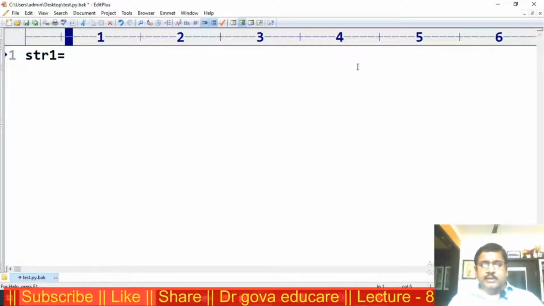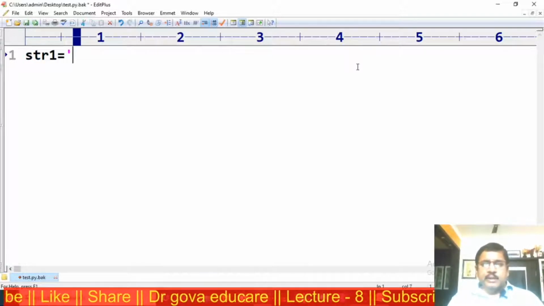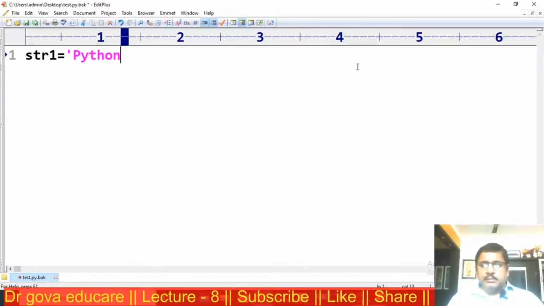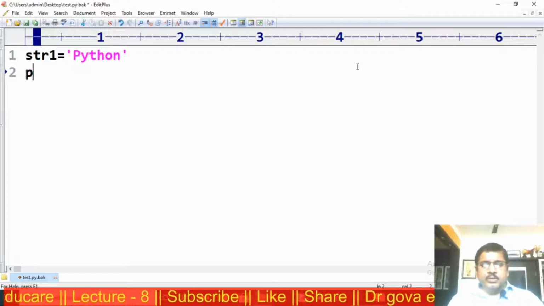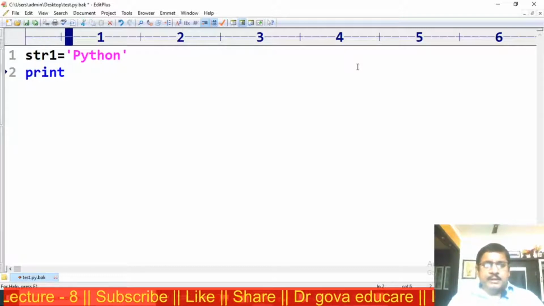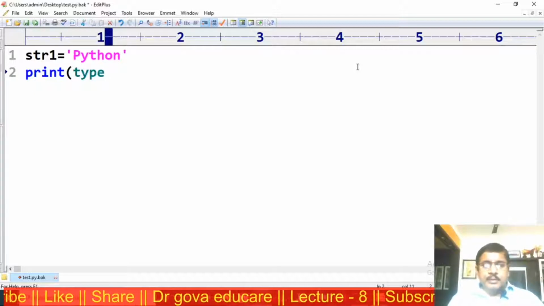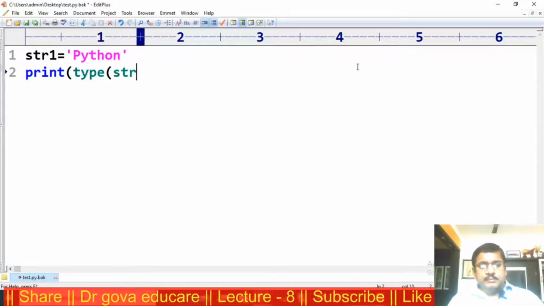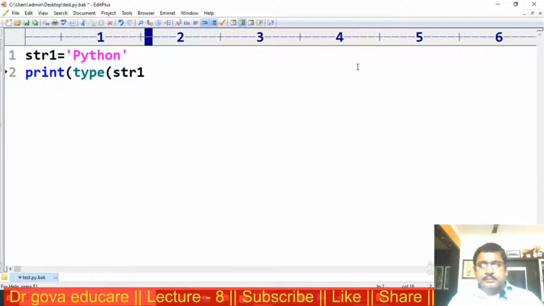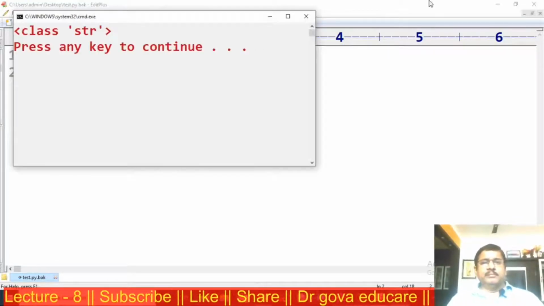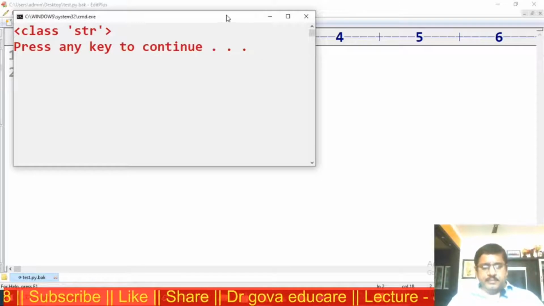str1 is equal to Python within single quotes. Print type of str1. I am executing the program. This is string data type.